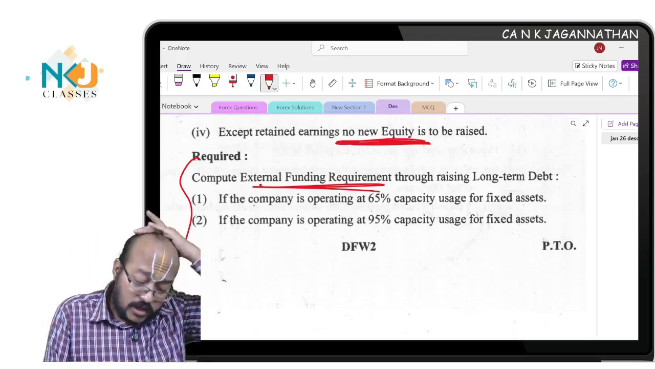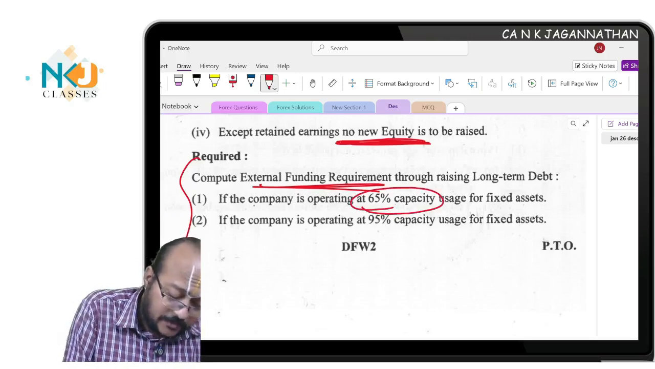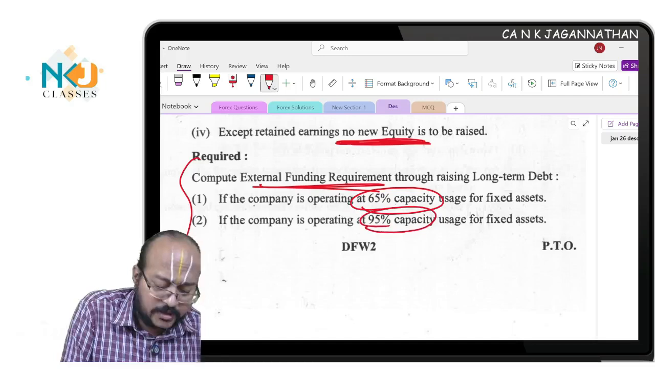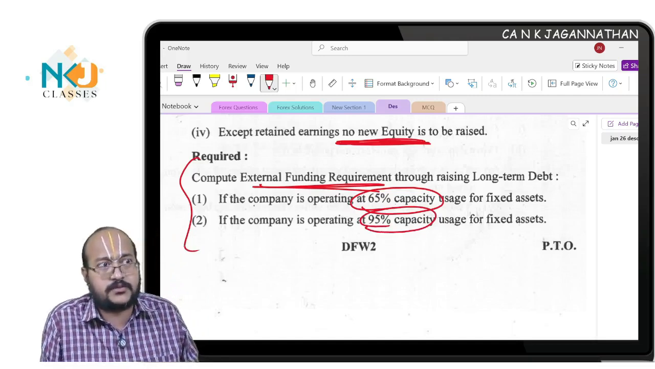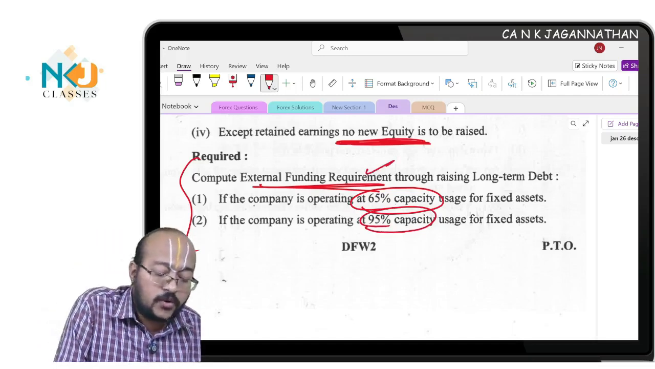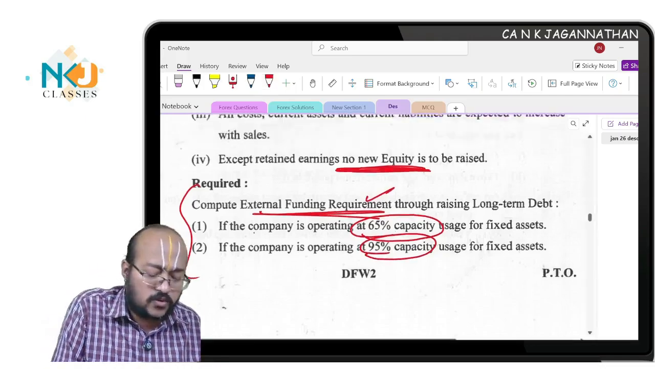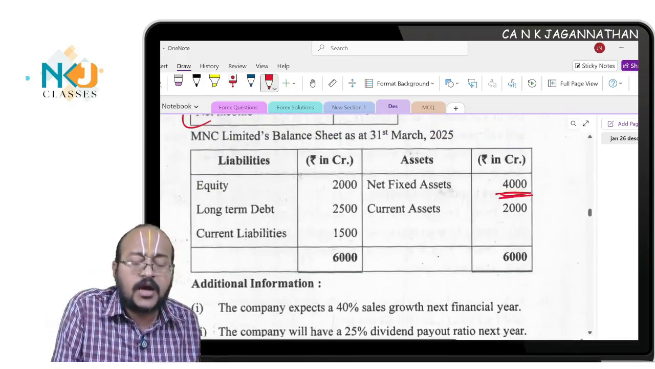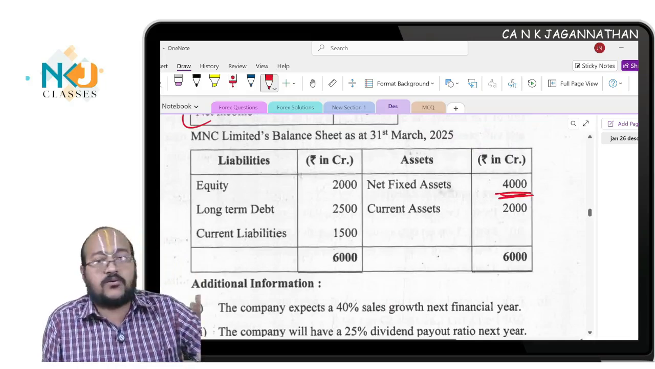Now if the company is operating at 65% capacity of usage, and if the company is operating at 95% usage, which means capacity usage is the only new adjustment. That's all the new adjustment, which means total fixed assets in the balance sheet 4,000. Out of this, only 65% should be considered.